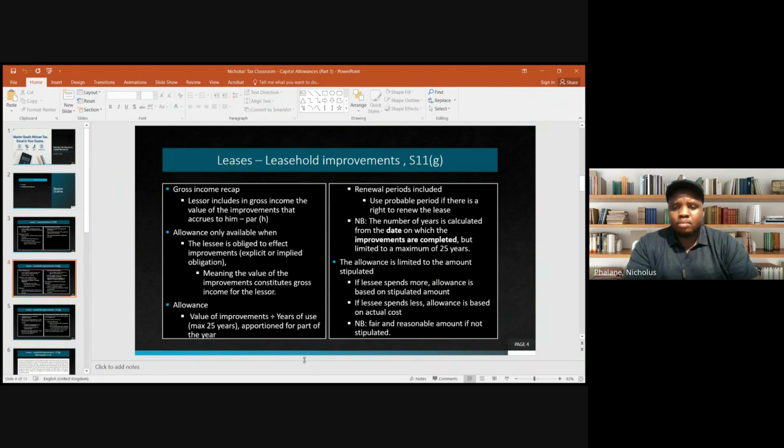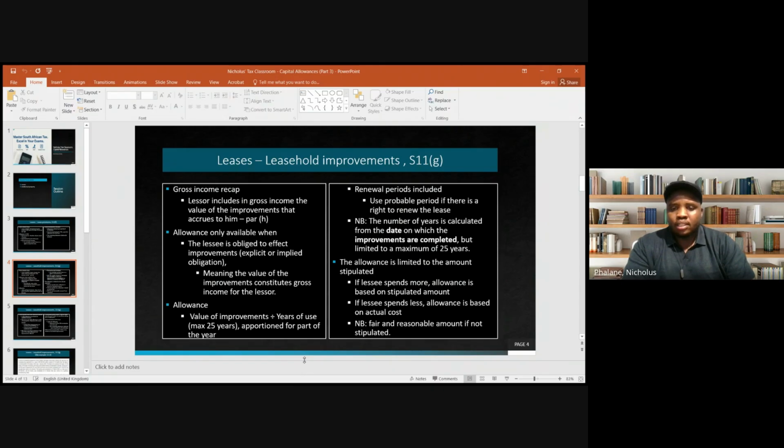Then if the lessee spends less than the stipulated amount, then the Section 11G allowances would be based on the actual cost, right? So in this case, let's say they have spent 400,000, then the allowances would be based on 400,000 and not 500,000 as stipulated in the lease agreement, all right?